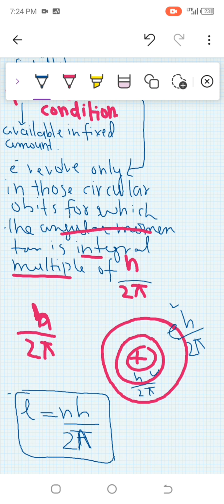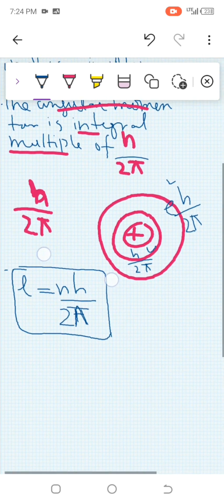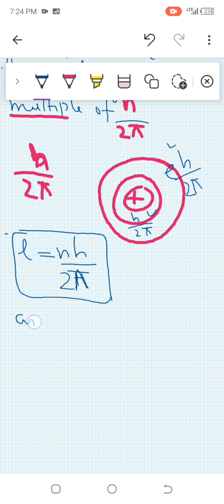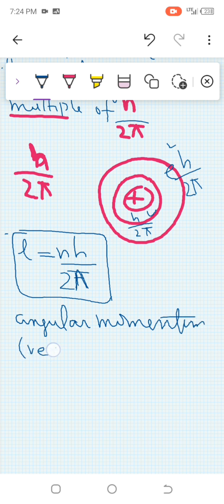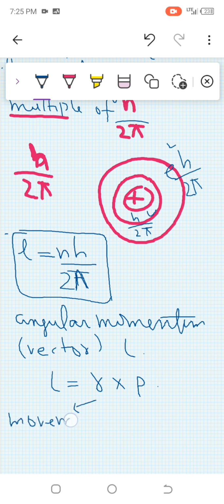Okay, so angular momentum is a vector quantity, denoted by L, and L is equal to r × p, where r shows the radius, the distance, while p shows the momentum.